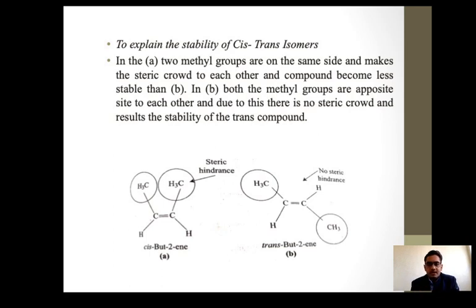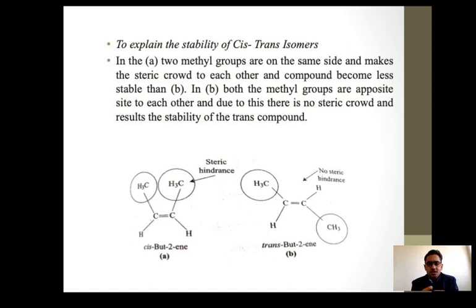Here, particularly, to explain the stability of the cis and trans isomers: in the cis isomer, both CH3 groups are on the same side and make steric crowding, but in the trans they are opposite. In the cis compound the two methyl groups crowd each other, and the more the crowdedness increases, they oppose and resist each other.